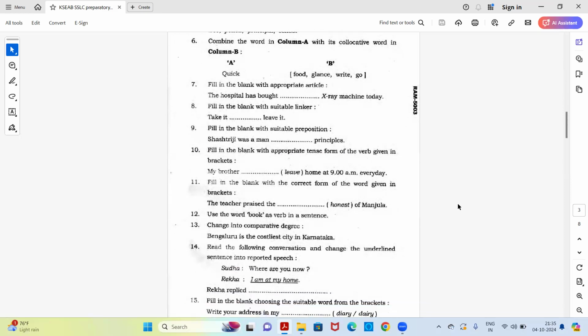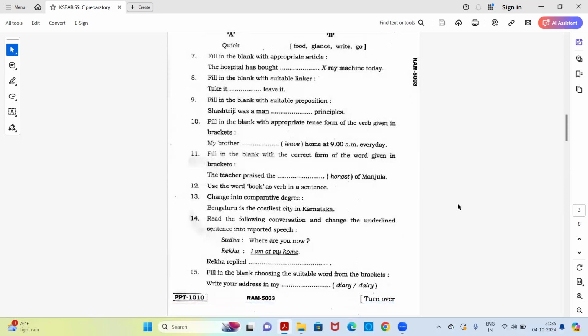Next, fill in the blanks with the appropriate tense form of the verb given in the brackets. My brother dash, in the bracket it's leave, home at 9 a.m. every day. You have to fill the blank with the correct form of the verb. The verb given is leave. Next, fill in the blank with the correct form of the word given in the brackets. The teacher praised the dash of Manjula. In the bracket, it's honest.